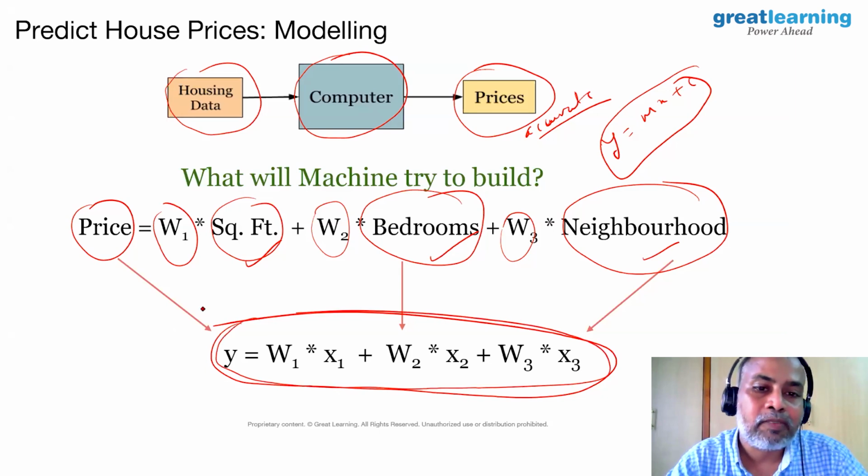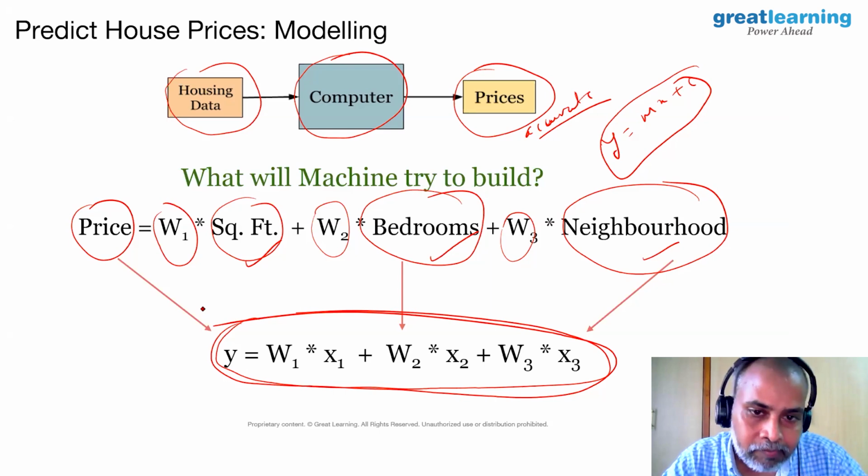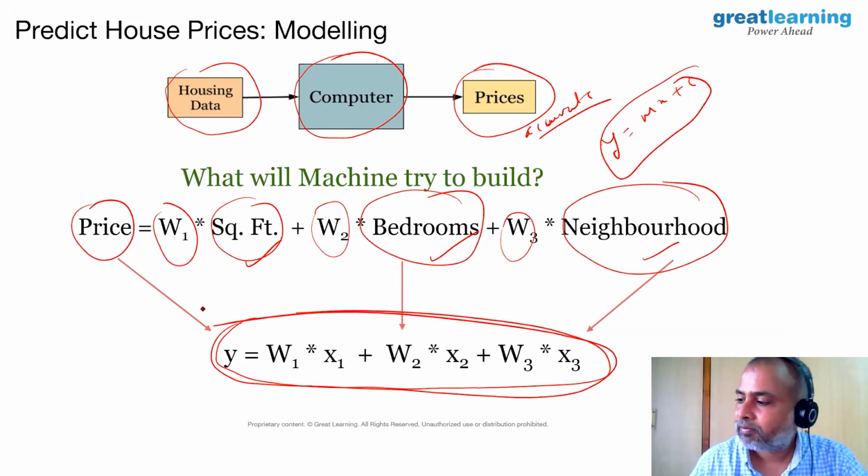Okay, this is one of the models we can come up with. Of course, there are a number of other models as well. As of now, let us stick to this model. Now, how do I find out W1, W2, W3?